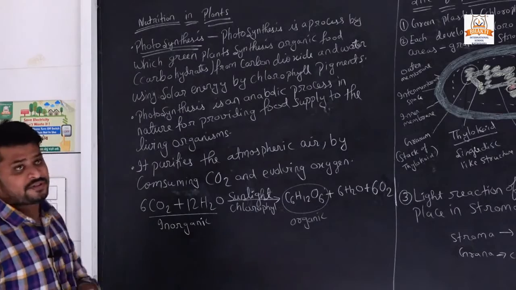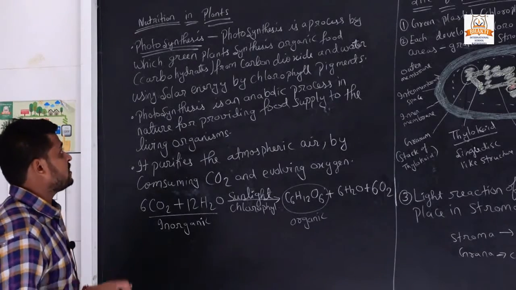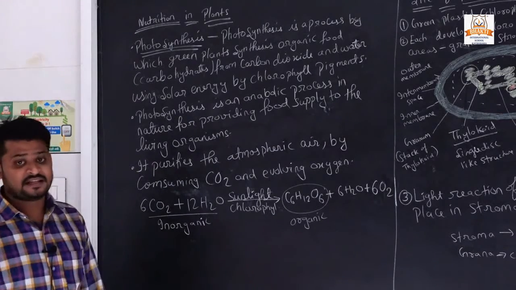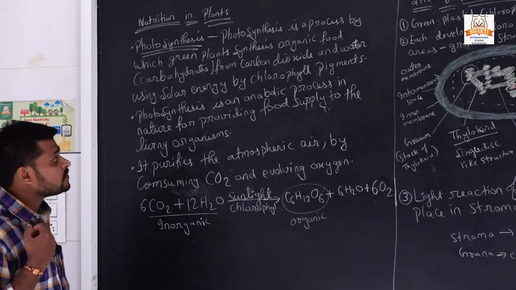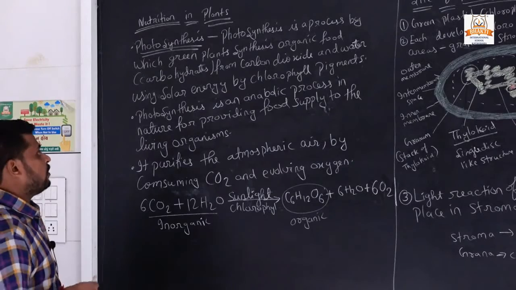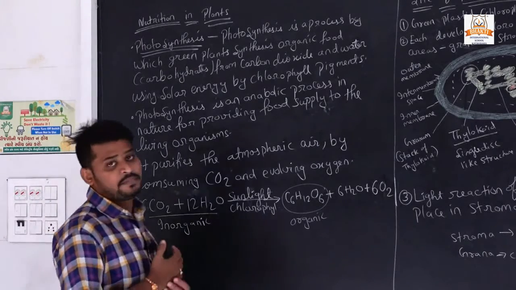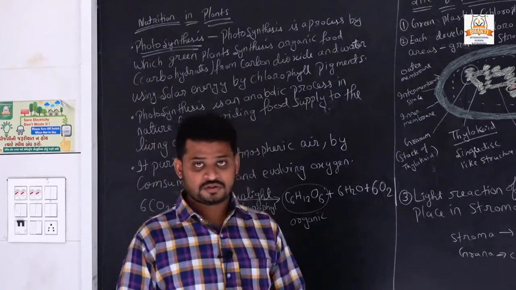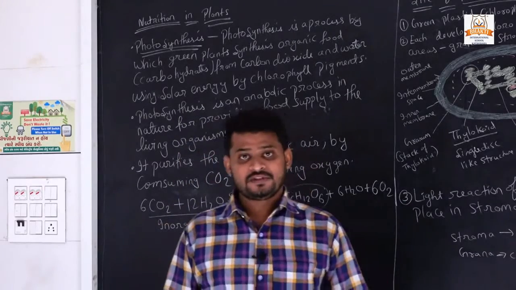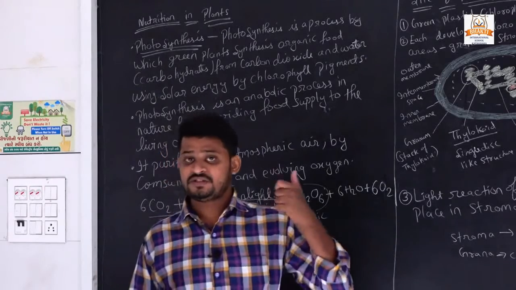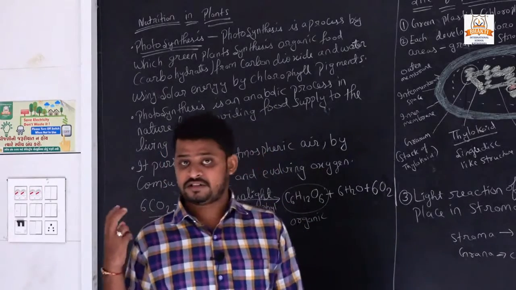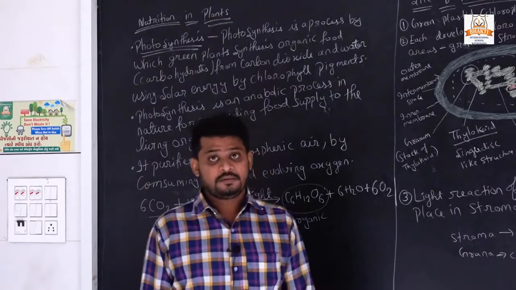We all know what photosynthesis is. Photosynthesis is a process by which green plants synthesize organic food, carbohydrates, from carbon dioxide and water using solar energy by chlorophyll pigment. So we all know photosynthesis is a process in which plants make their food in the presence of sunlight with the help of carbon dioxide, water and minerals.